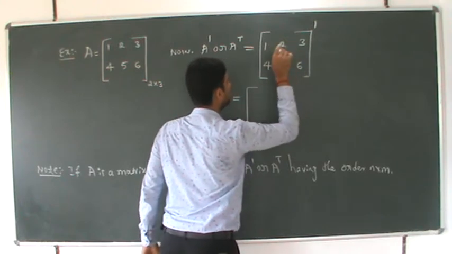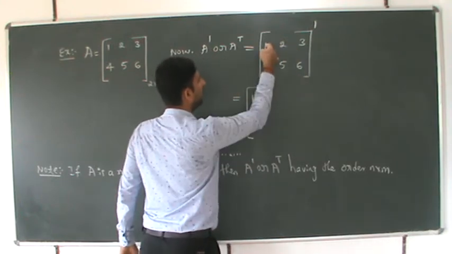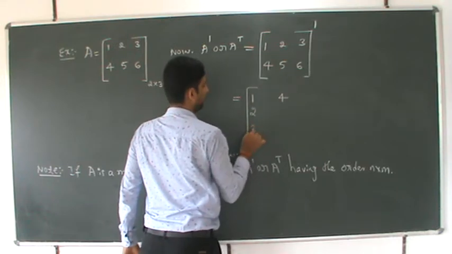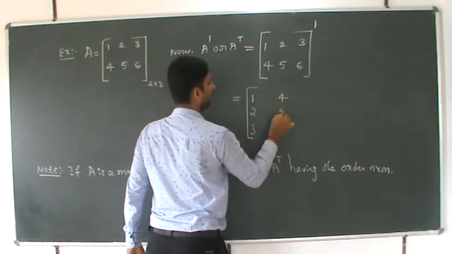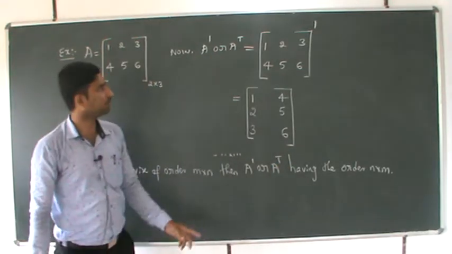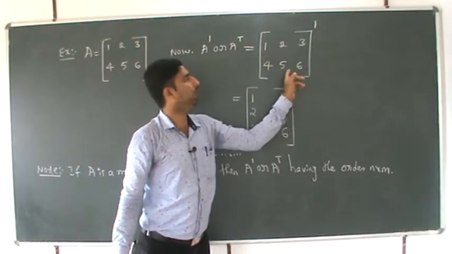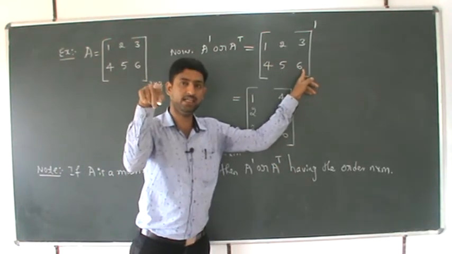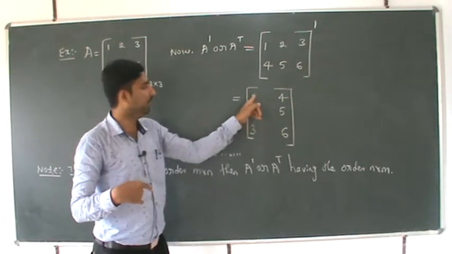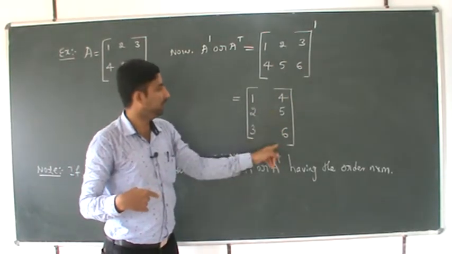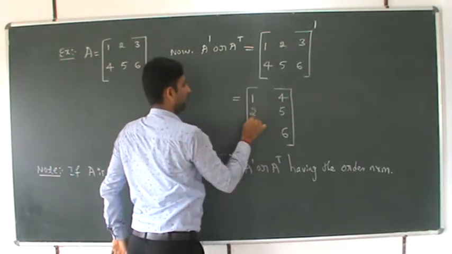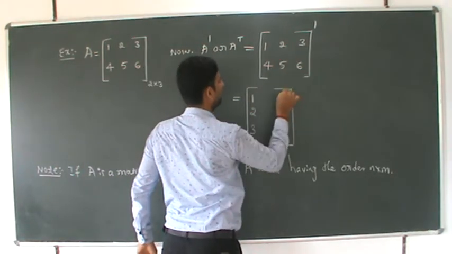When the rows become columns: 1, 4; 2, 5; 3, 6. Just observe 1, 2, 3 and 4, 5, 6 were rows before. Now they become columns: 1, 2, 3 and 4, 5, 6.